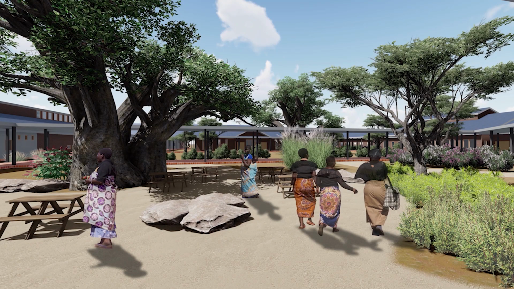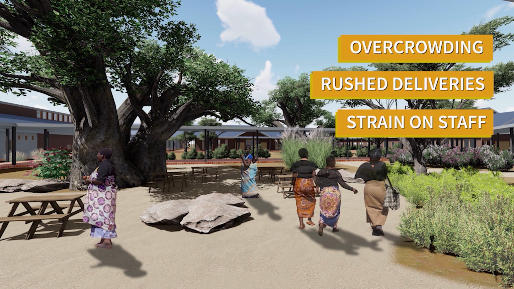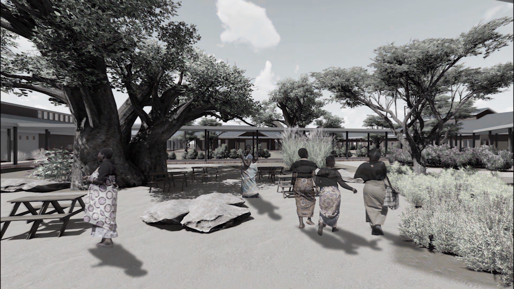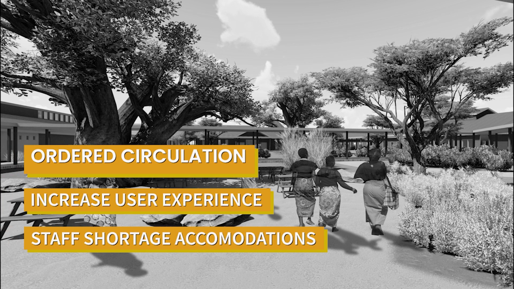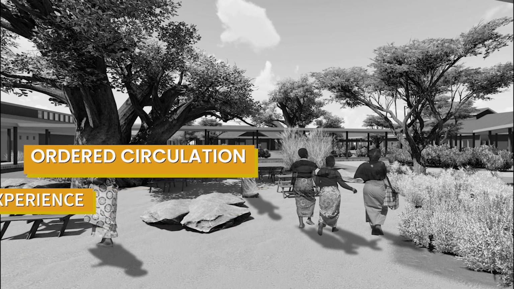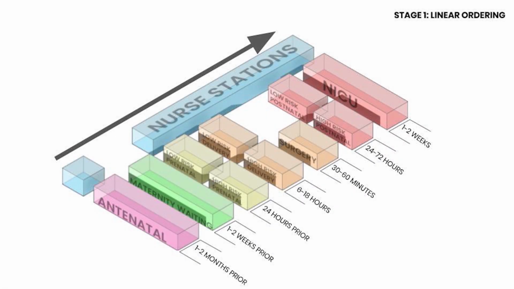At the tertiary level, central hospitals serve as the most advanced level of treatment for high-risk patients. Central hospitals typically accommodate high populations, which result in overcrowding, rushed deliveries, and high strain on staff. Through my design goals, I prioritize staff efficiency and user experience through an ordered circulation and an abundance of green space and natural lighting. To start my design, I looked at the stages of maternity at the central hospital, identifying the differences between high-risk and low-risk patients.